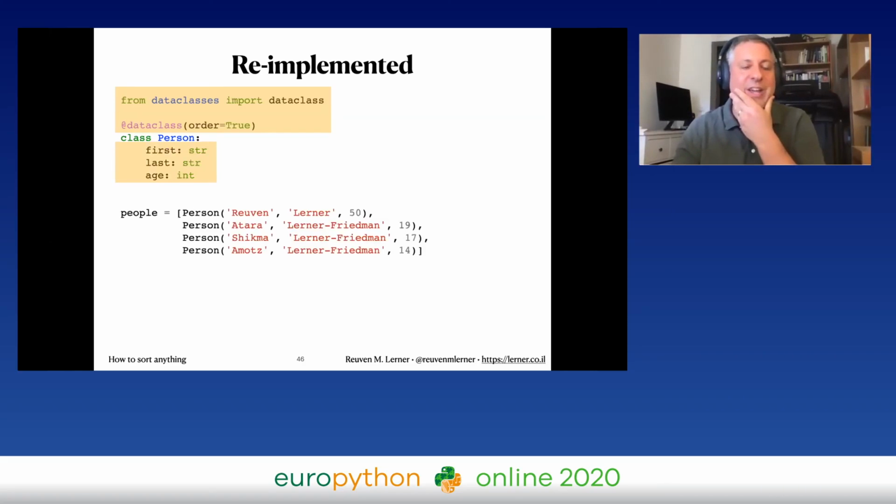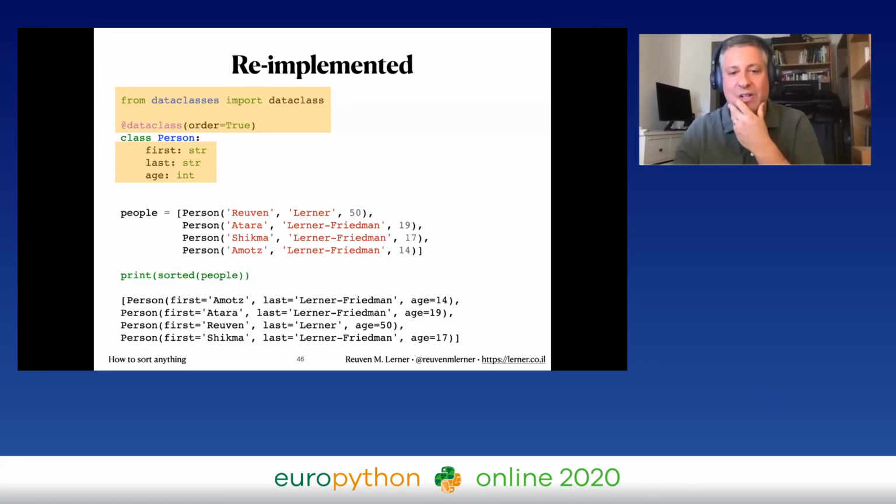Let's take a look. Here are my people, and let's print them out. And we're going to get, that's not sorted at all. Or it is sorted, but how? Guess what? It's sorted by first name, then last name, then age. Why? Because that's the order I specified the attributes in.